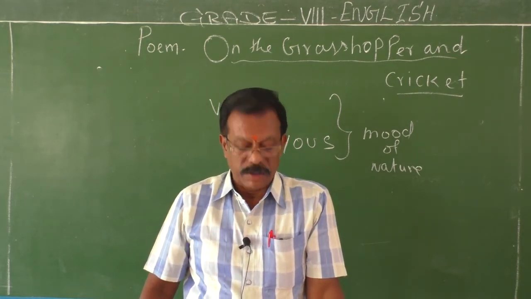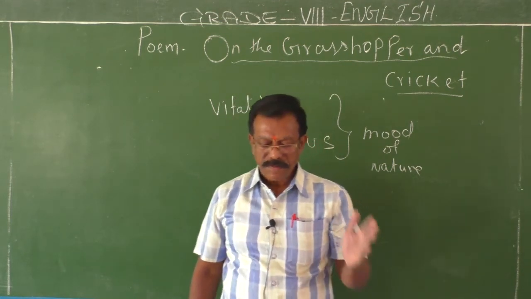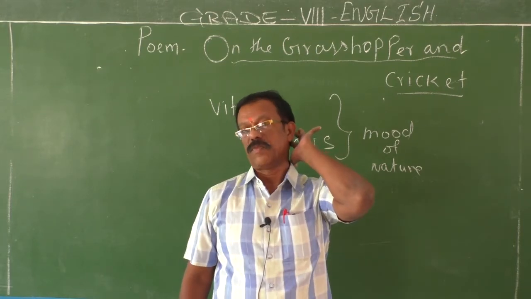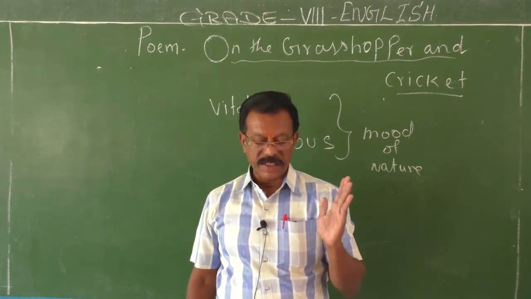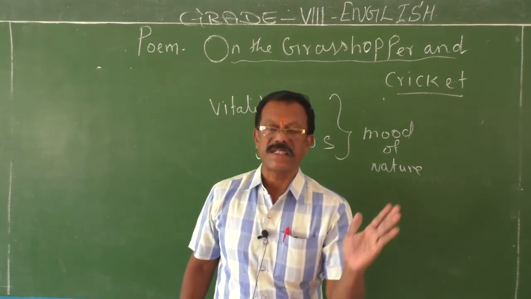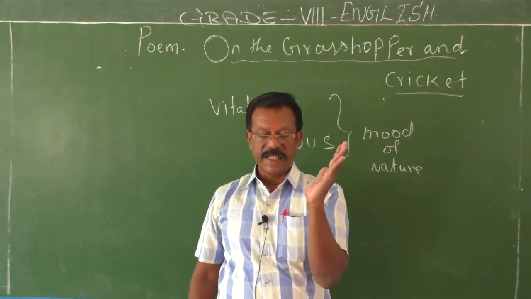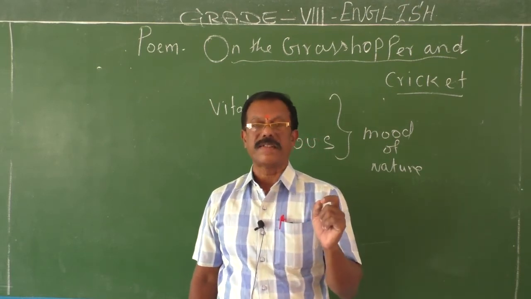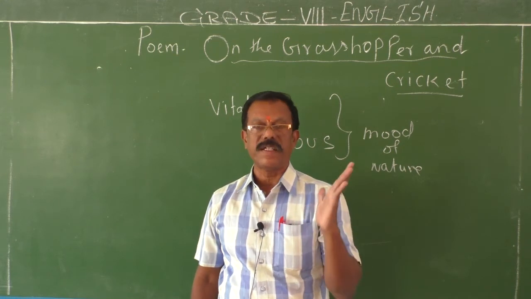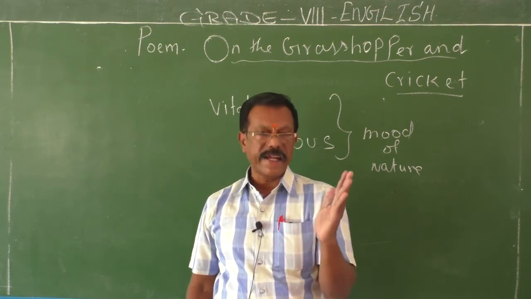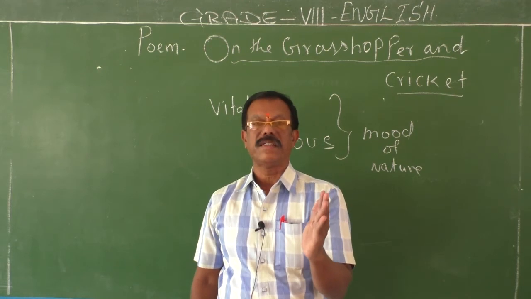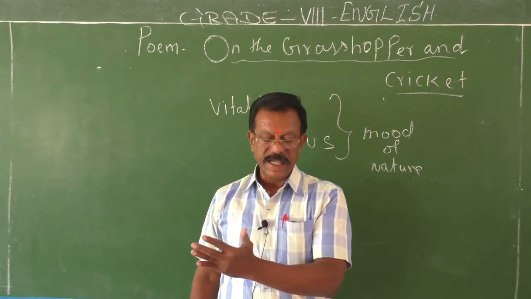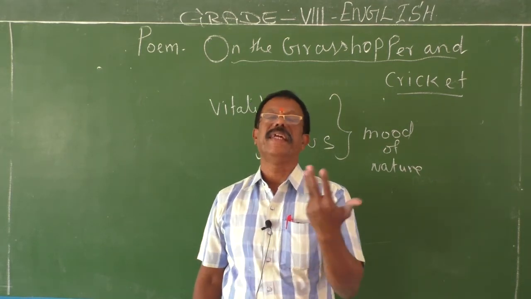The sonnet is all about how the grasshopper and the cricket carry on with the endless song of the earth. These small creatures just carry on with the endless song of the earth. The octet concentrates on the grasshopper's voice in summer. The first 8 lines concentrate on the grasshopper's voice, especially in the summertime. The remaining 6 lines deal with the cricket's song in winter time.